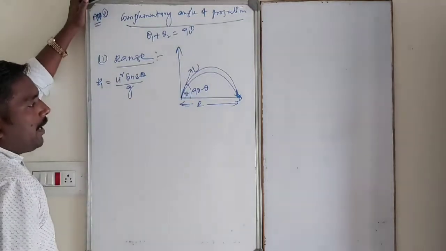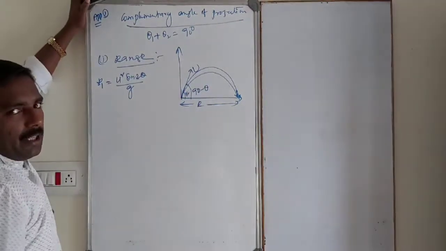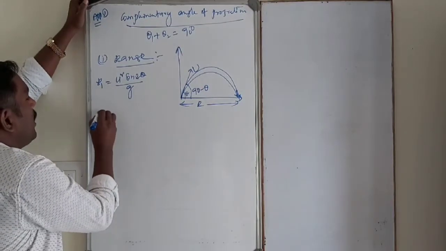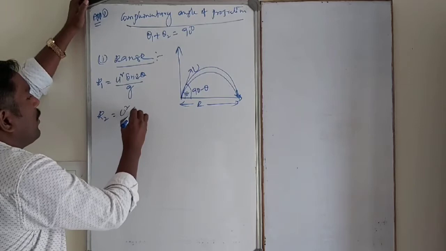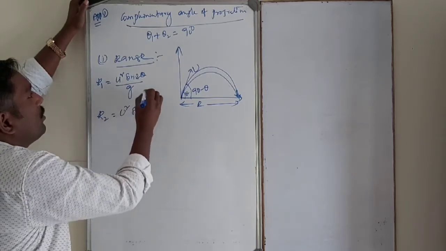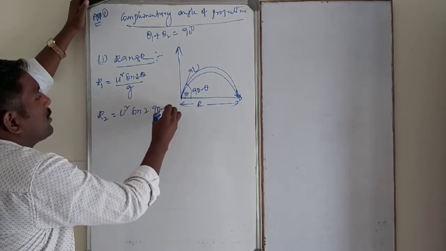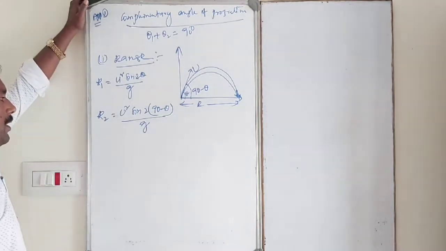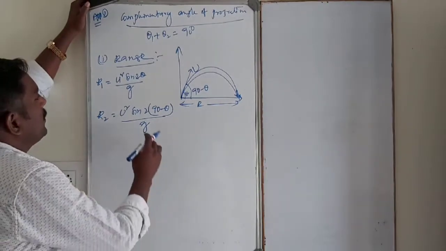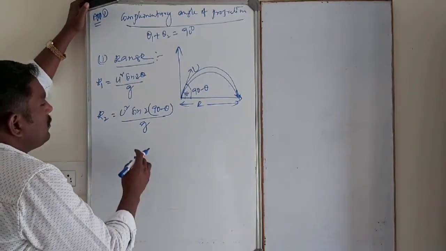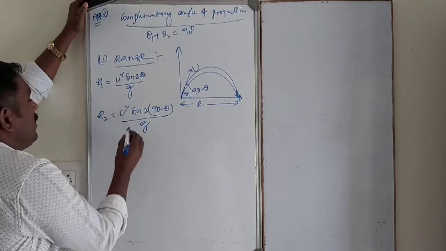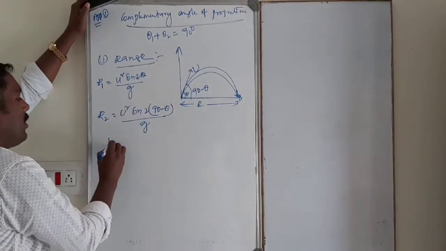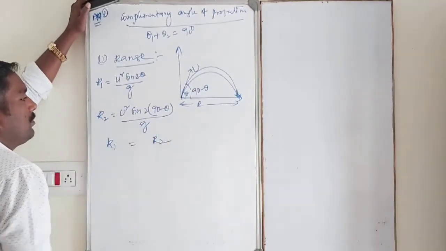First one is projected at theta, second one is projected at 90 minus theta with respect to horizontal. Similarly, R2 is equal to what? u square sin 2 into 90 minus theta by g. Simply in this case R1 is equal to R2.